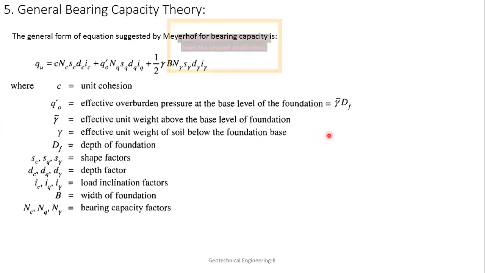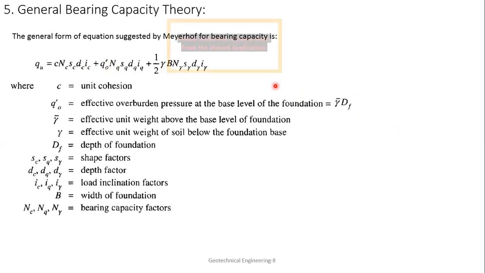Okay, and here gamma bar dF is used. You see this gamma value, when you use gamma bar and gamma, actually this gamma is the gamma below the foundation. Please understand that part. Compared to this Q0 dash gamma, the Q0 dash uses gamma bar dF. So this gamma bar is the unit weight of the soil above the foundation. So please, when you use this equation, don't get confused.